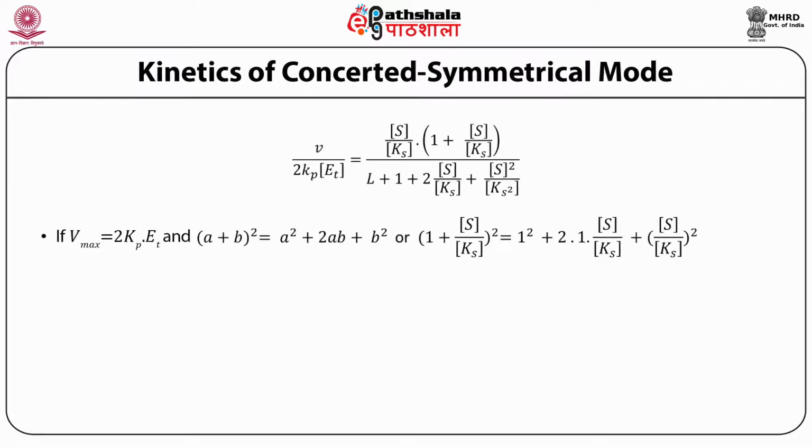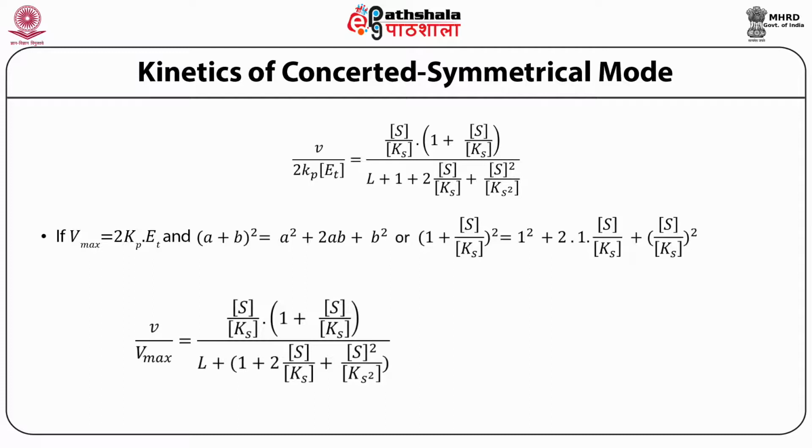If you put the value of Vmax is equal to 2 Kp into Et, and we know that A plus B whole square is equal to A square plus 2AB plus B square, then the equation becomes V upon Vmax is equal to S upon Ks in the bracket 1 plus S upon Ks divided by L plus 1 plus 2 S upon Ks plus S square upon Ks square.